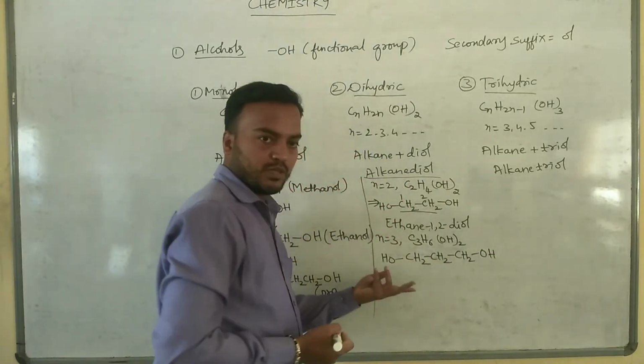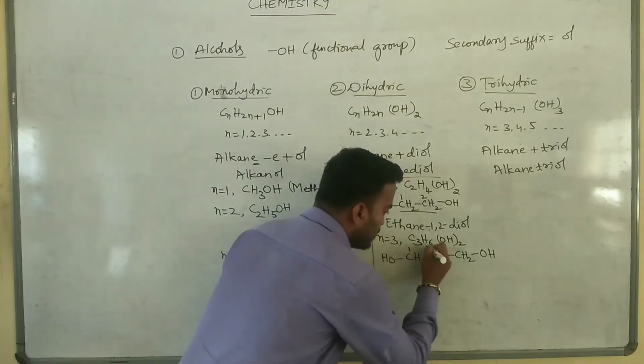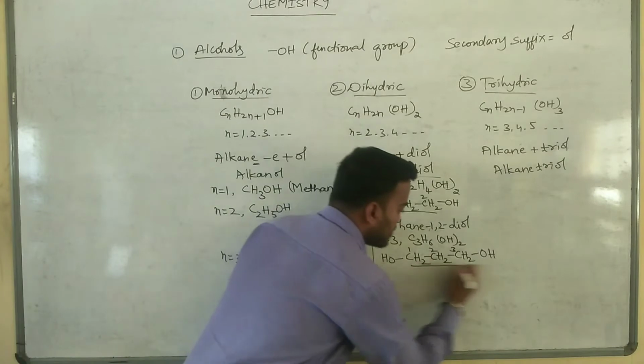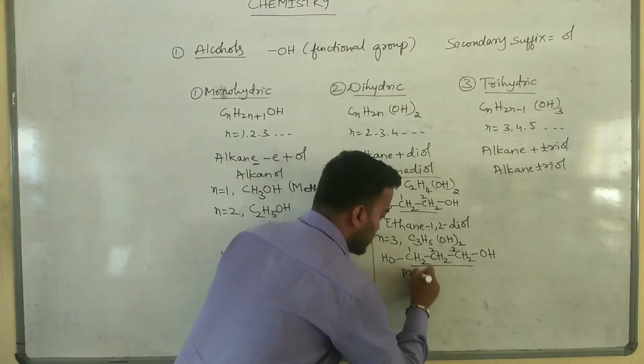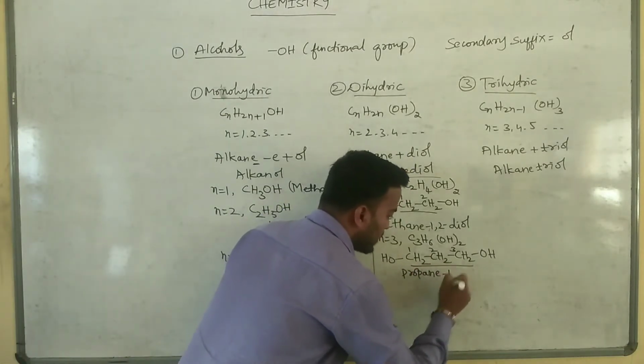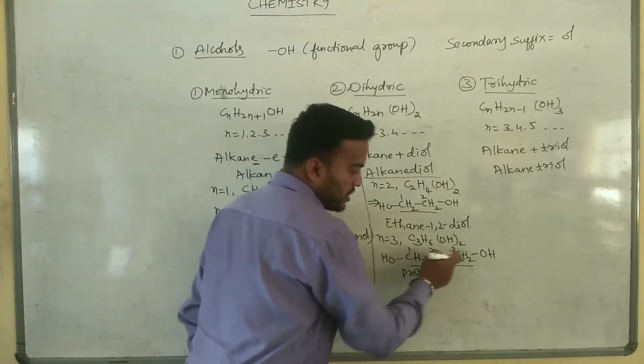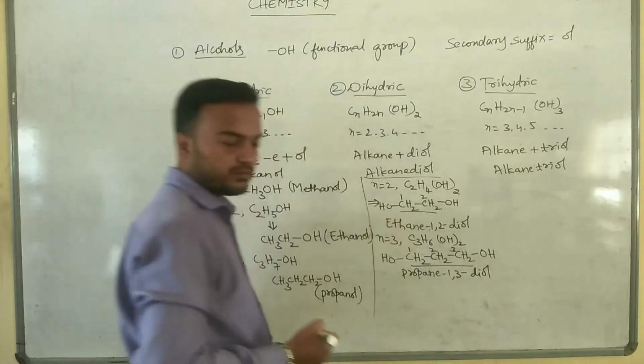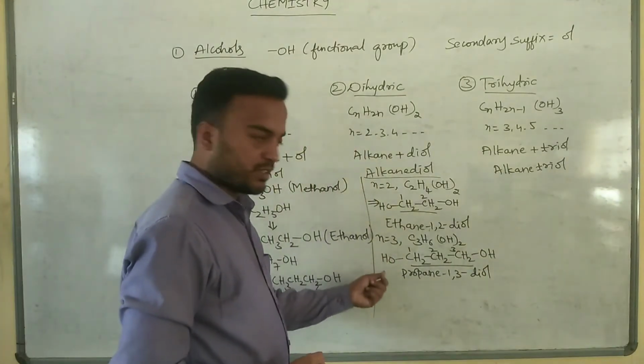So numbering can be done from whichever side. 1 2 3. So number of carbon atoms are 3. Propane, OH group present in first and third carbon atom. 1, 3 diol. So this is the IUPAC name for this compound.